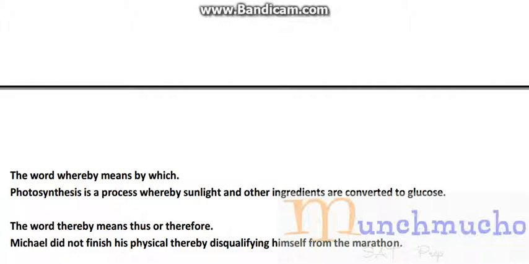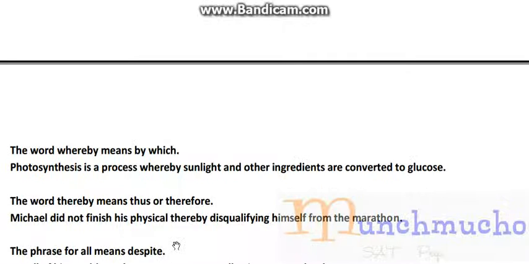The word thereby means thus or therefore. So Michael did not finish his physical therapy, thereby disqualifying himself from the marathon. Thereby, right over here, is just going to mean thus or therefore. Michael did not finish his physical therapy, therefore disqualifying himself from the marathon. You can say thus, therefore, thereby. It's all the same stuff.